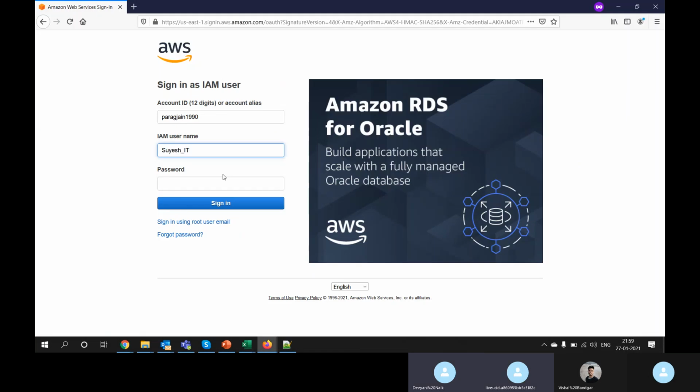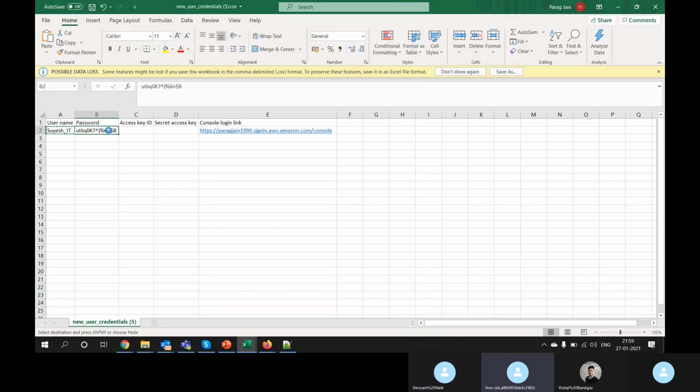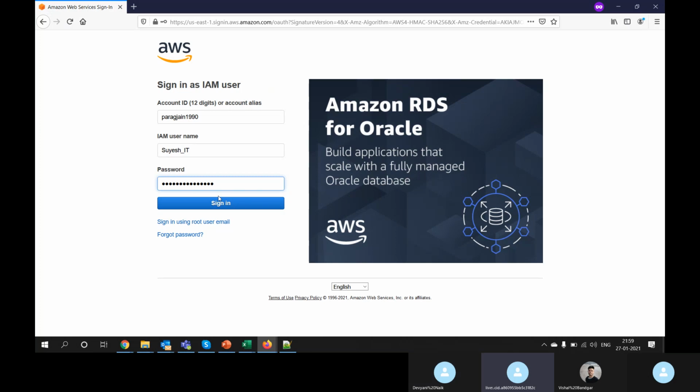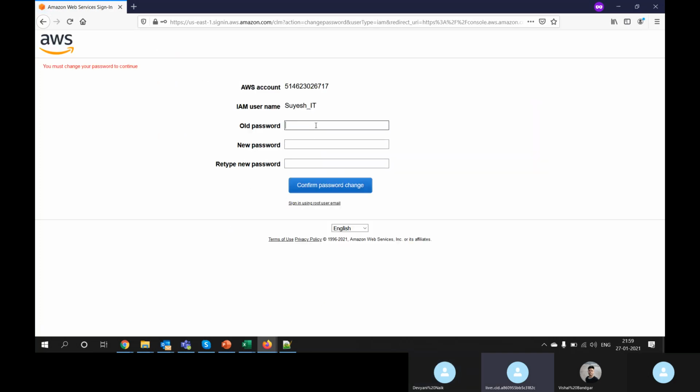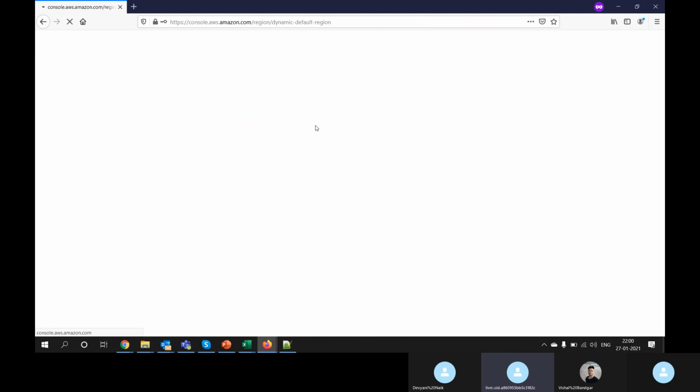Yes, and the password is this. If I log in the first time, it will ask me to change my password, that we have configured while creating the user. So I'm changing my password. There you can refer to the video. We have enabled that whenever a user logs in the first time, he or she will be prompted to update the password.